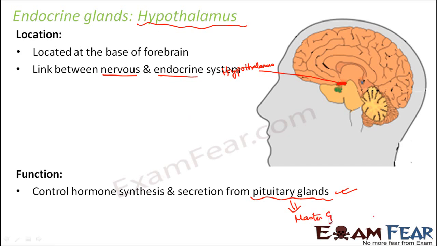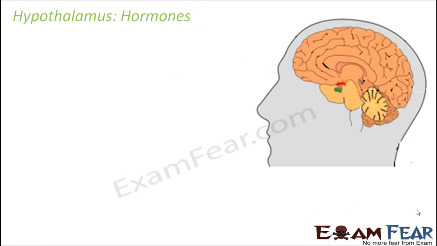So you can understand how important the hypothalamus is, because the hypothalamus is controlling the master gland, which is going to control all other glands of the body. So we can say that the hypothalamus controls the synthesis and secretion of hormones from all other glands of the body. So let us look at some of the hormones which the hypothalamus produces.